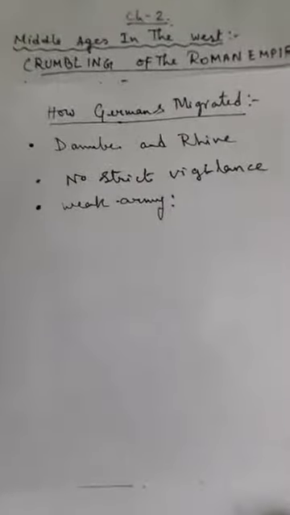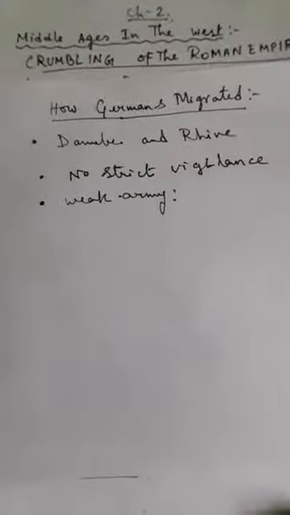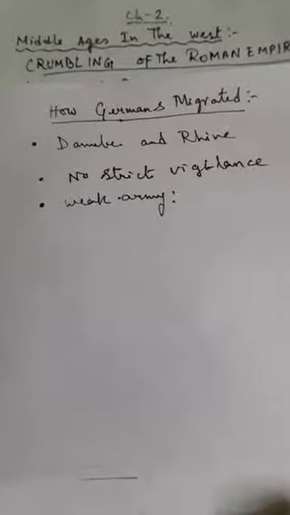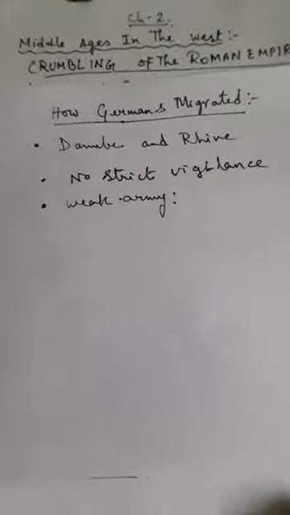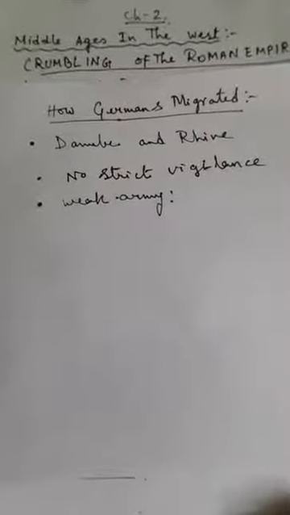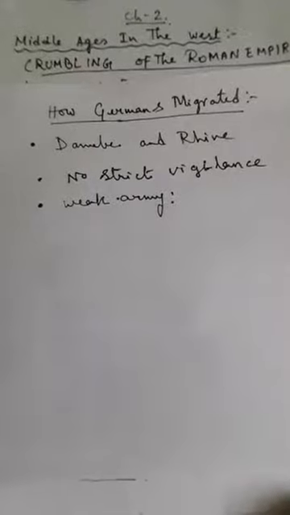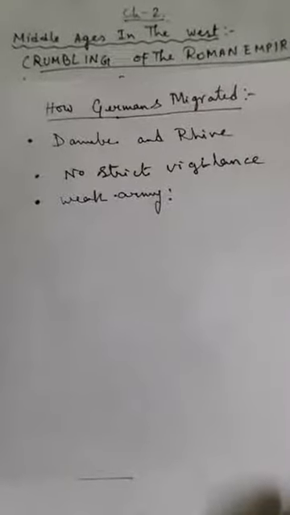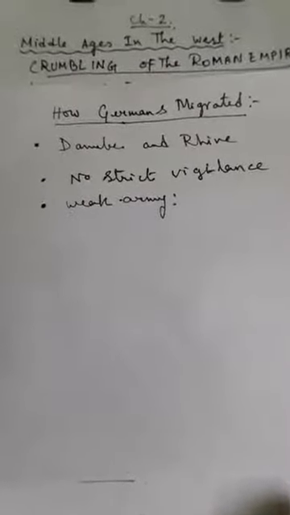In the beginning, we see that the emperors were strong and they could keep the influx of the barbarians in check. But gradually the emperor became weak, and the military or the army also became weak. That is from the 3rd to 5th century. During this time, the Germanic tribes or the barbarians were entering without any strong opposition.